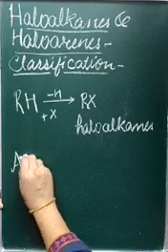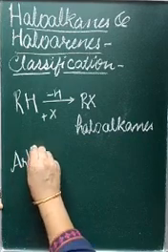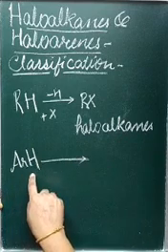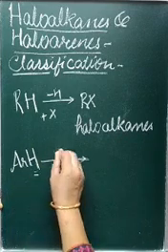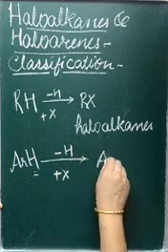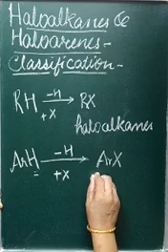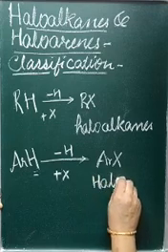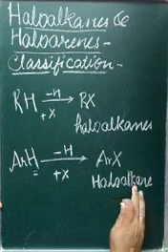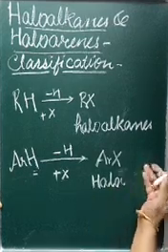Similarly, in aryl halides, haloarenes, you will find in arenes one or more hydrogen is replaced by equal number of halogen and you are getting aryl halides, that is haloarenes. This we have studied in detail last time. We are going to study about their